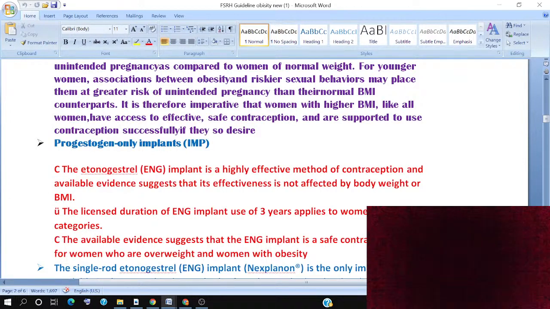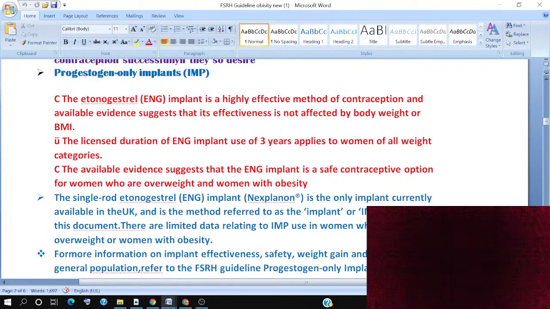The progesterone-only implant is highly effective, especially the etonogestrel implant. The licensed duration of ENG implant use of 3 years applies to women in all weight categories. Available evidence suggests the ENG implant is a safe contraception option for women who are overweight or women with obesity.